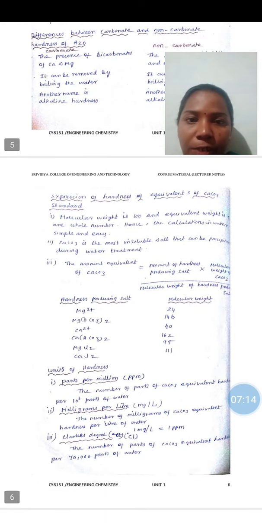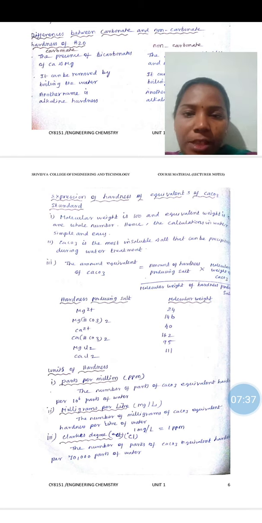Then expression of hardness in equivalents of CaCO3 is a standard because CaCO3 molecular weight is 100 and equivalent weight is 50. These are whole numbers, hence the calculation is very easy. Second, calcium carbonate is the most insoluble salt, so only calcium carbonate is chosen. The amount of equivalent hardness of CaCO3 is equal to the amount of hardness producing salt times the molecular weight of CaCO3, divided by the molecular weight of the hardness producing salt.